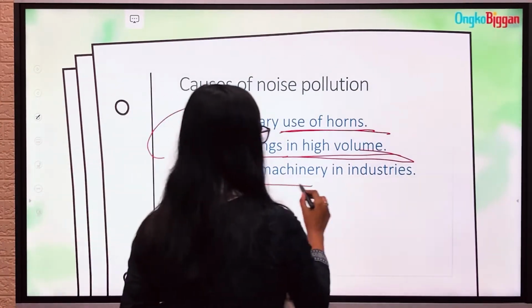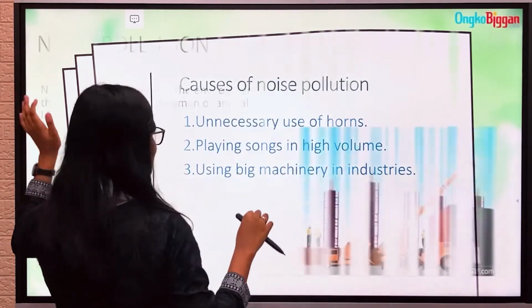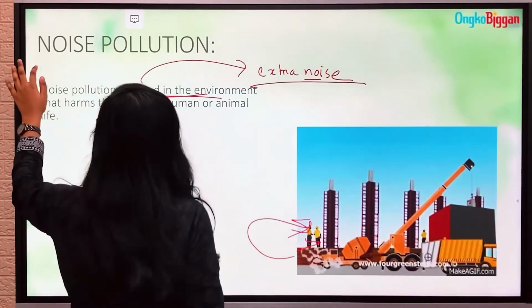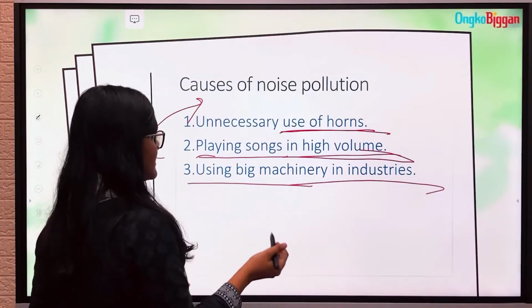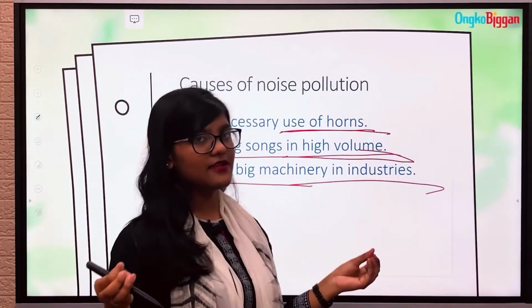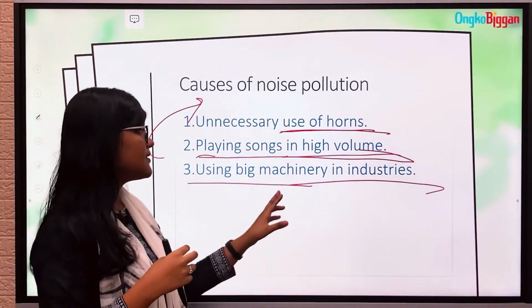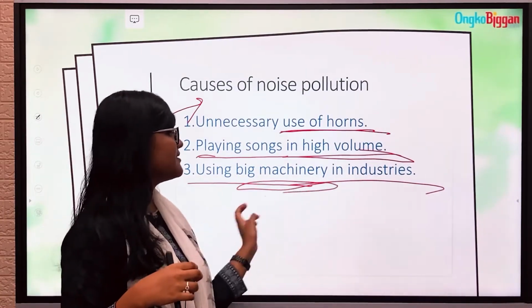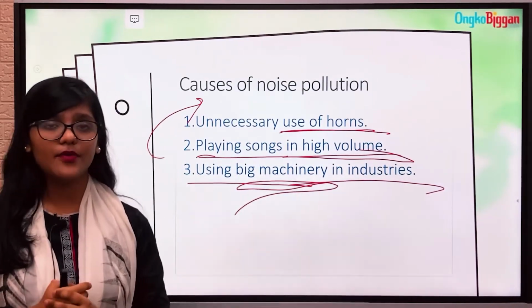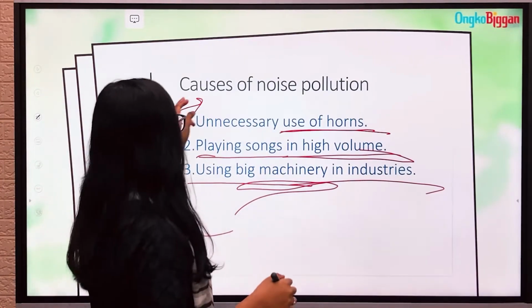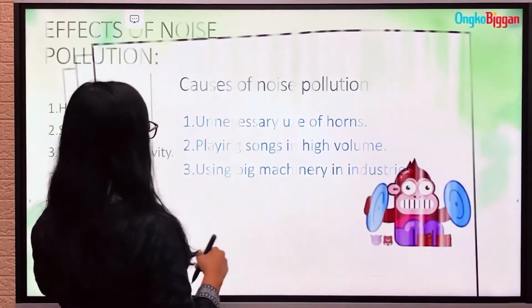Then using big machinery in industries, it is actually shown in this picture. That means in industries, different types of big machines are used for the industrial work, and with the use of big machinery, lots of loud sounds are produced, and thus it causes noise pollution.